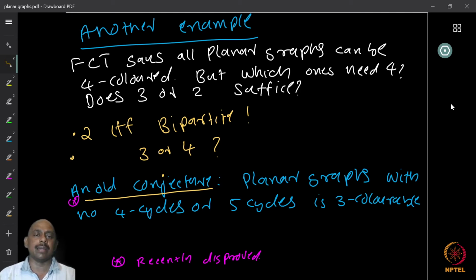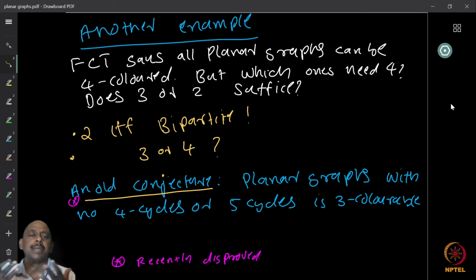Now the question is, when can you say the graph requires four colors or three colors, right? Can you say that this class of graphs requires only three colors, or this class requires 4 colors? So there were several attempts to resolve these kinds of questions. Many of them are still unresolved. And one of the interesting questions was an old conjecture. So this conjecture was that suppose you have planar graphs, right?